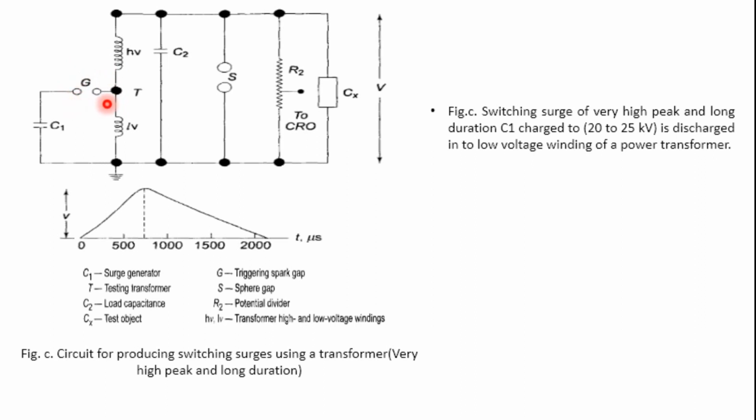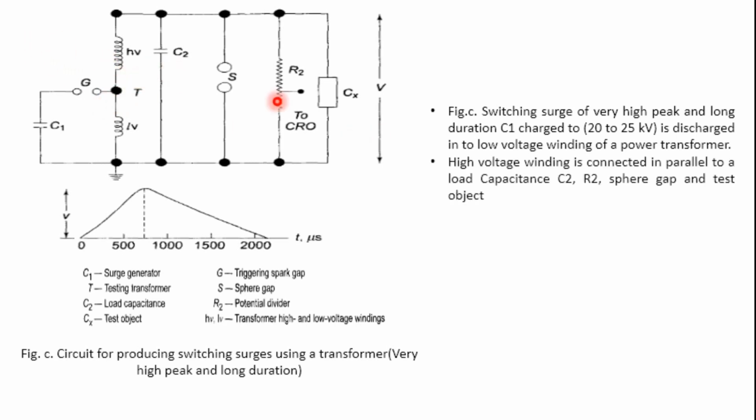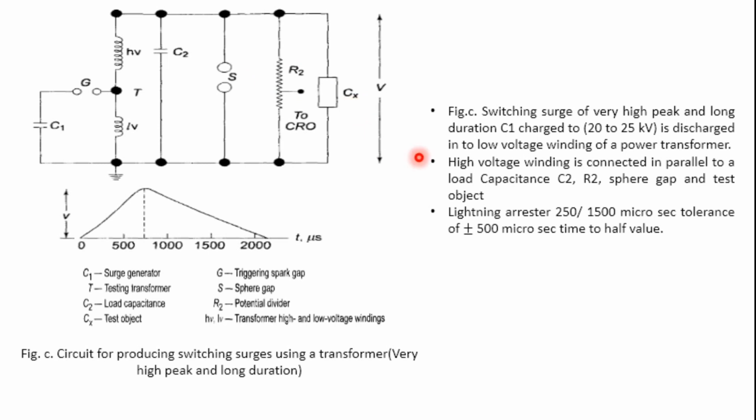And the high voltage winding, which is HV, is connected in parallel with respect to C2 and the sphere gap S and the R2 value and the test object, that is nothing but the Cx. So from this lightning arrester, 250/1500 microsecond with a tolerance of plus or minus 500 microsecond time to half value, we could be able to get from this circuit.